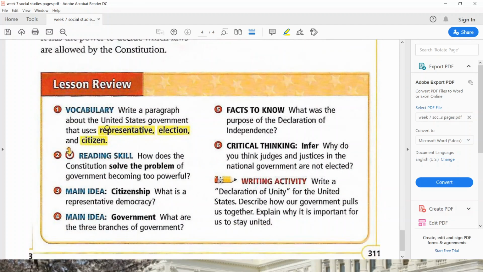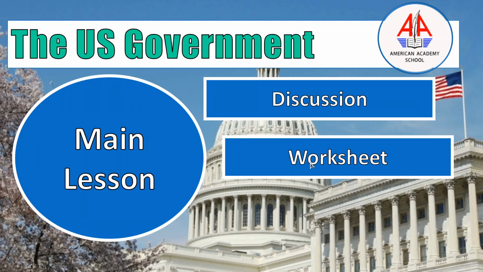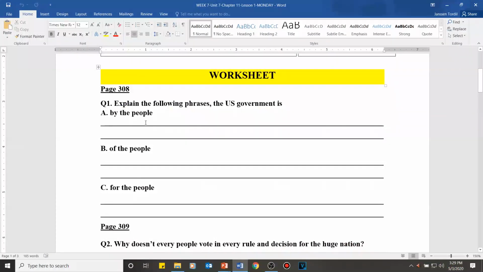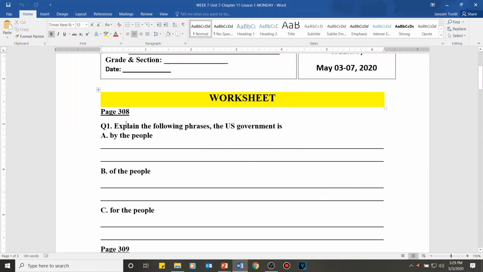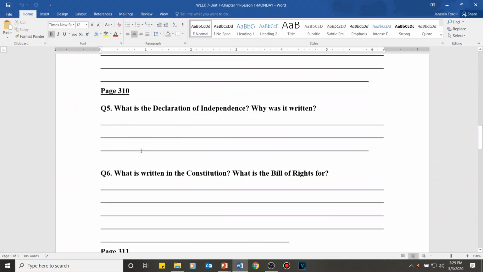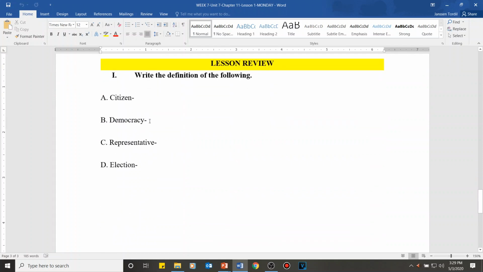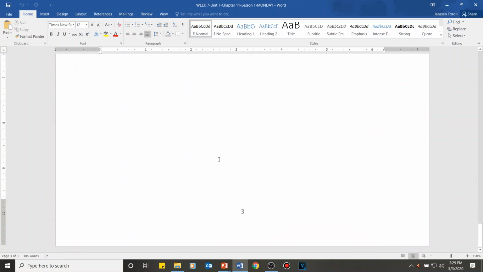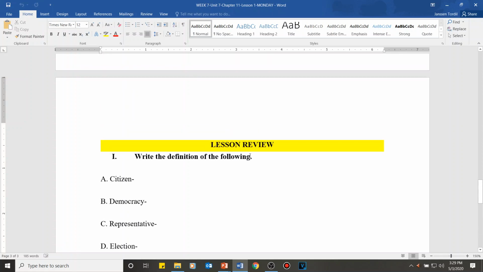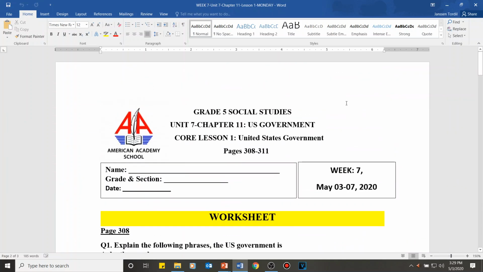I want you to look for the meaning of representative, election, and citizen, and answer some parts of this lesson review to study or prepare you for the Socrative task on Wednesday. All right? So let's go to the worksheet for today. I'm going to show you the worksheet for today. So you're going to answer again these questions 1 to question number 7. And you're going to answer citizens, democracy, representative, and election. And the pages will be in pages 4, 5, 6. All right? So that's your worksheet for today. You know what to do over here.